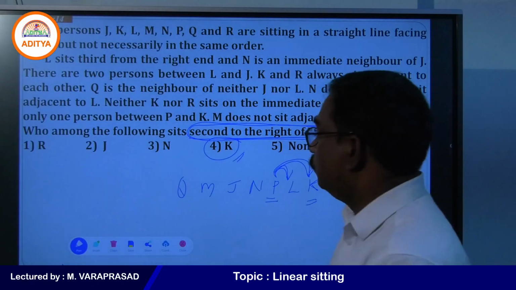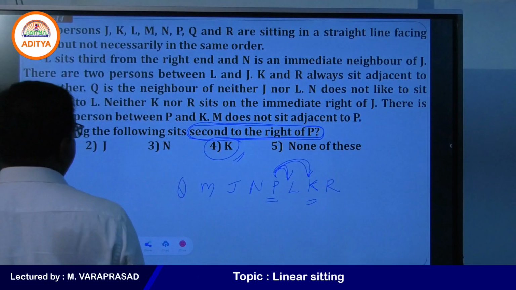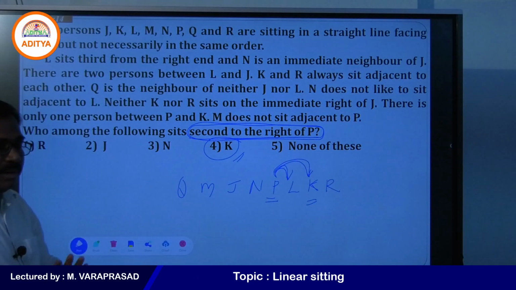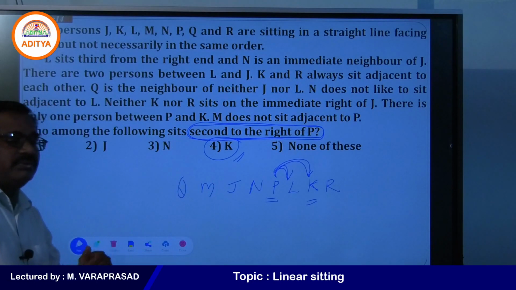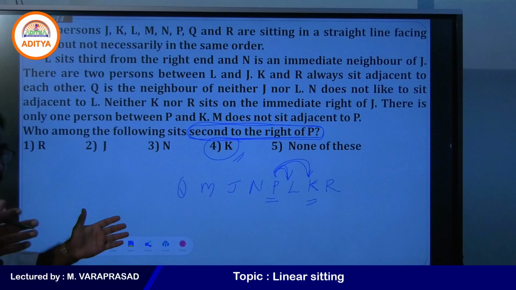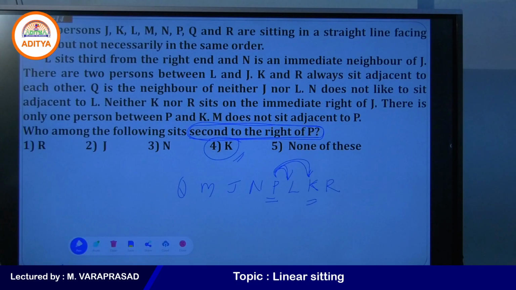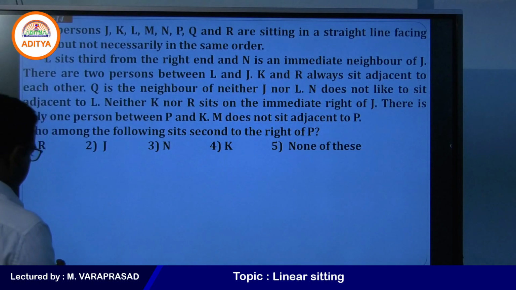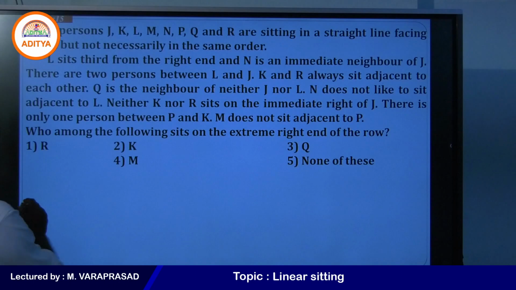One more last question for the same data. Why are these questions coming? Who is on the right, who is on the left, who is second right, who is second left, who is at the extreme. To know the data clearly, the question is given. Now, see the next one. Last question for the same data.